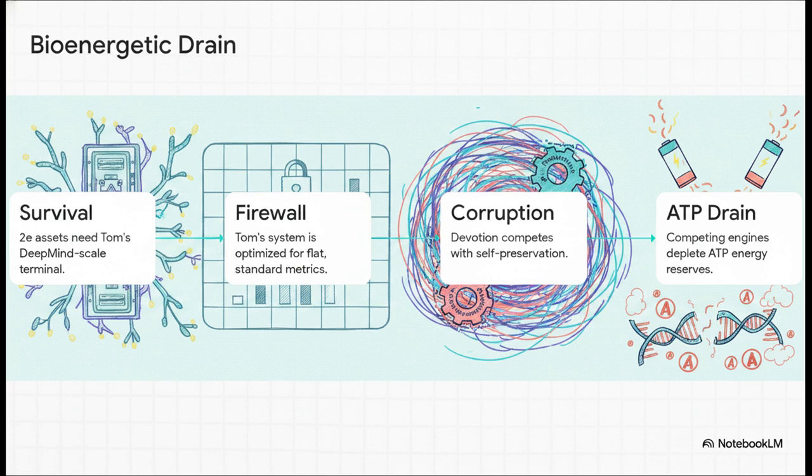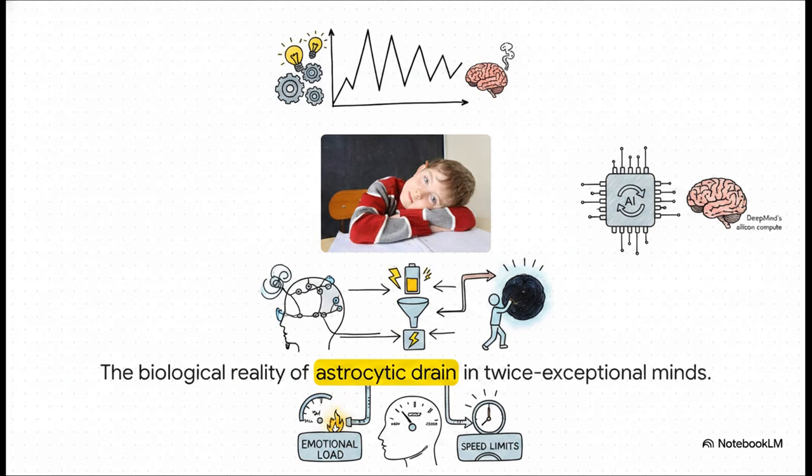The result? A catastrophic double-rate drain on the brain's cellular energy currency, adenosine triphosphate, or ATP. The biological reality is stark. A twice exceptional mind has a super spiky cognitive profile. Incredible strengths paired with very specific vulnerabilities. While an AI model can run continuously on DeepMind's silicon compute, a human brain has unyielding physical and metabolic speed limits. When an engineer's prefrontal cortex is placed under uninsulated emotional load, its working memory drops. Trying to connect through raw emotion in this state literally runs a specialized brain's biological fuel reserves to zero. It's like trying to heat an empty room with the windows wide open.